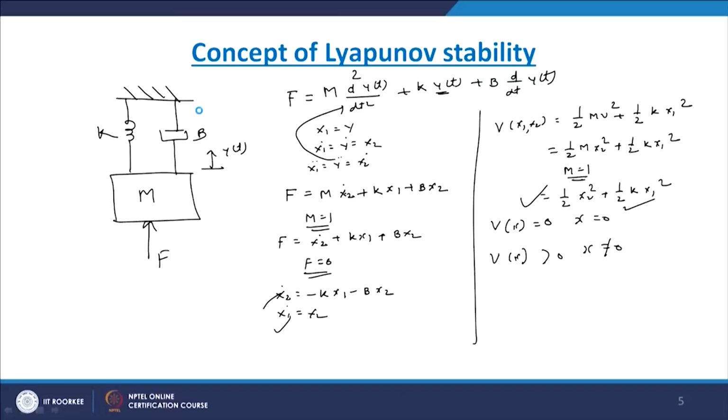So you will find that earlier also this particular function is a positive definite function, that is, for all x1 and x2 not equal to 0, this v of x1 x2 is always greater than 0 except at the equilibrium point when x1 equal to 0 and x2 equal to 0. So here we have to assume a Lyapunov function. Which Lyapunov function do we assume?